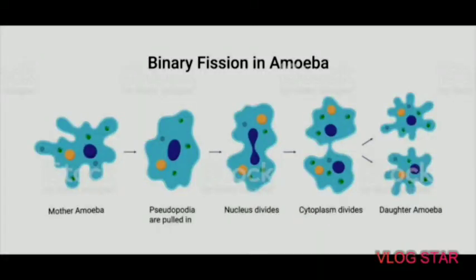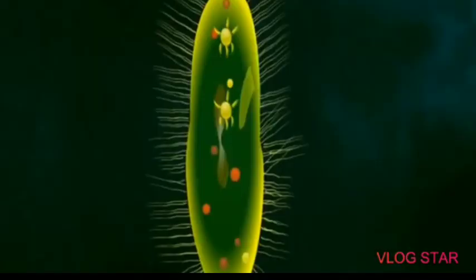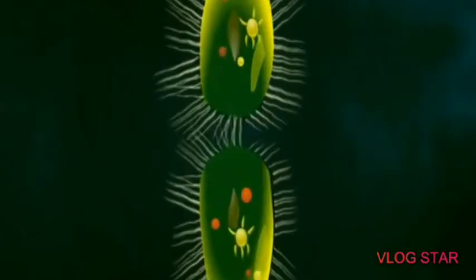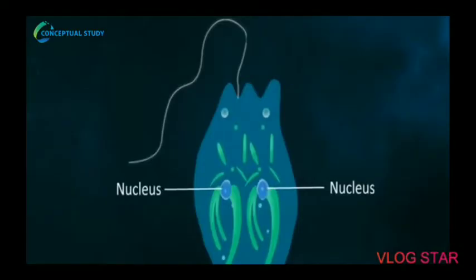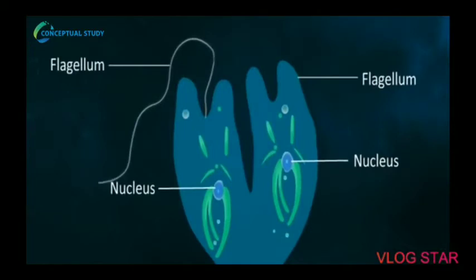Second, transverse binary fission in paramecium. In this type of fission, the body of paramecium divides transversely, that is, in a transverse manner. Third example, longitudinal binary fission in Euglena. In this fission, body of Euglena divides longitudinally, means in the direction of the long axis of the body.